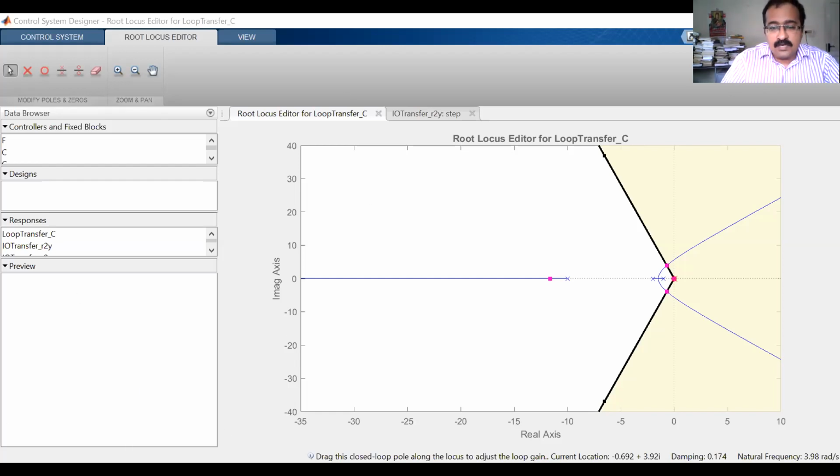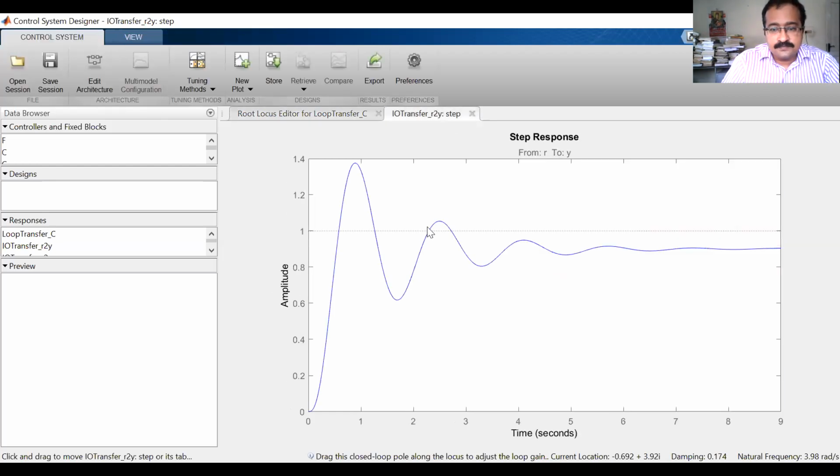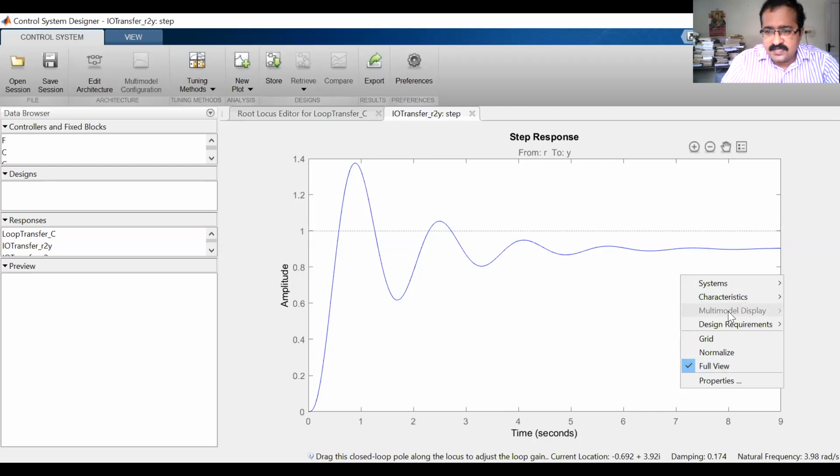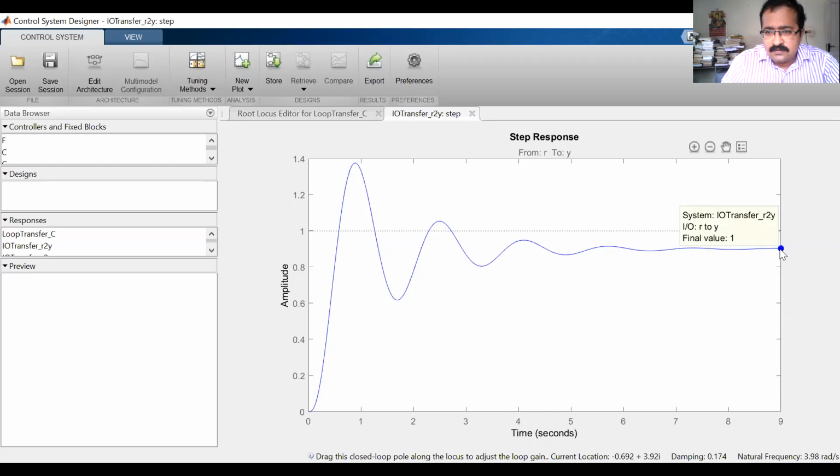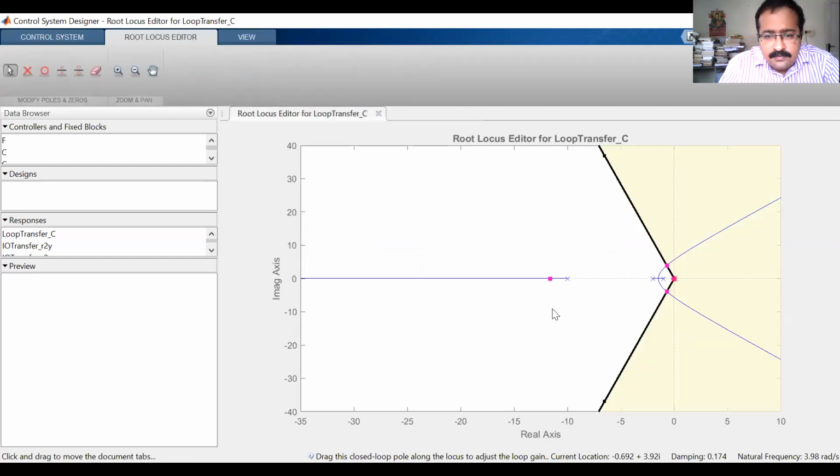So what will be the step response? How can you see that? You just click here. Okay. So you can see the step response here. So let us see how much is the steady state error now. Characteristic steady state. When value is 1, let me check once again.